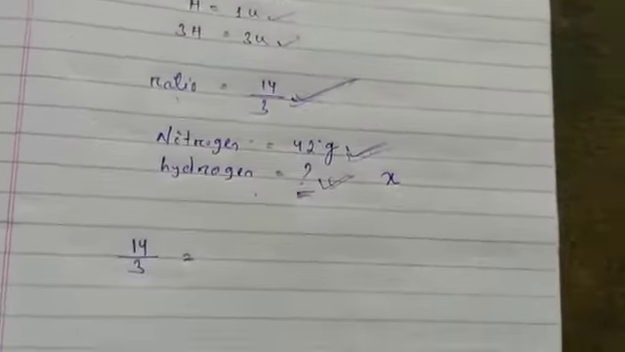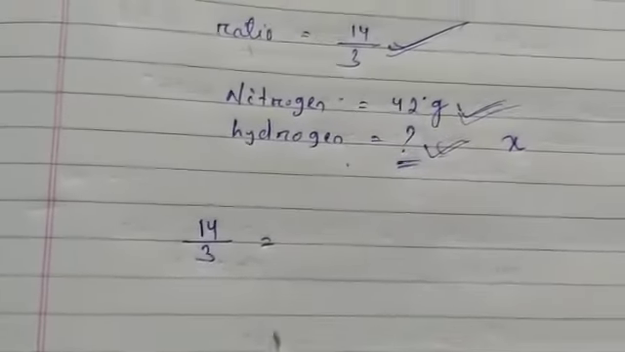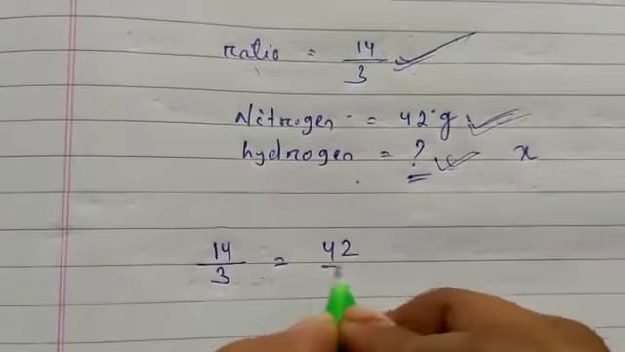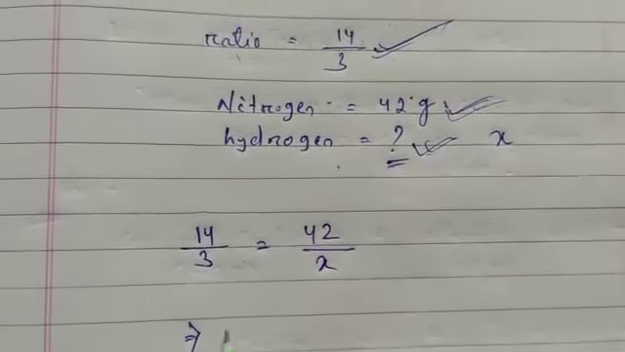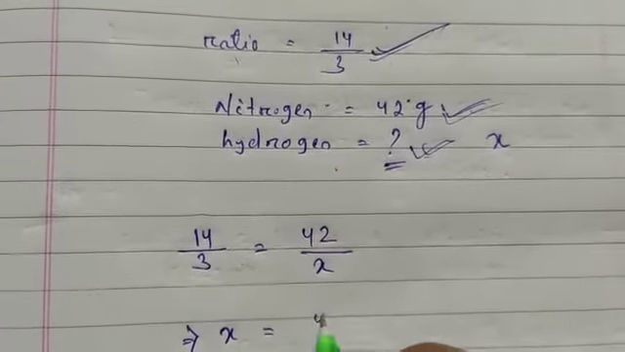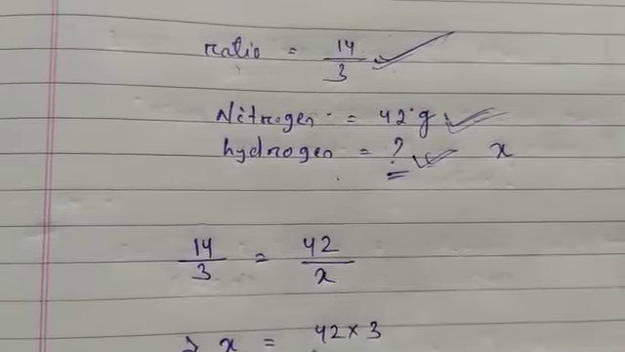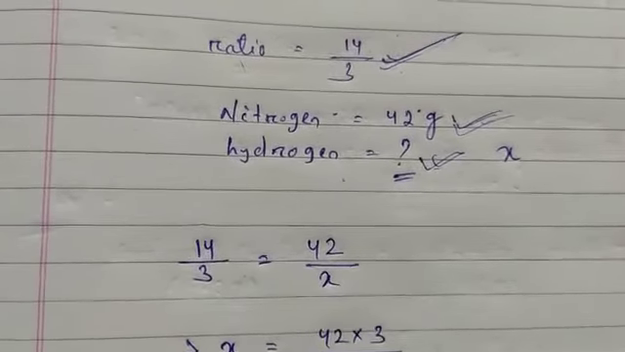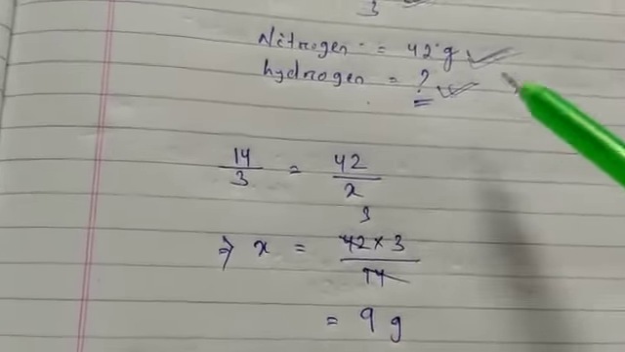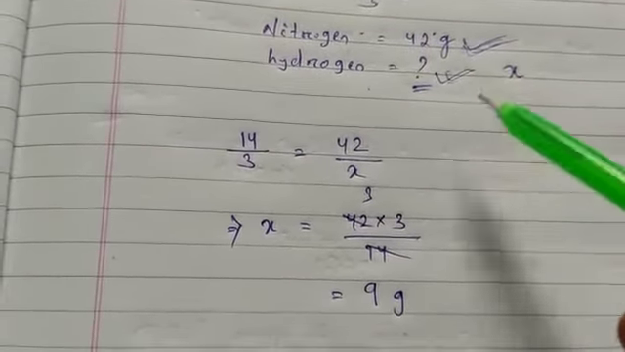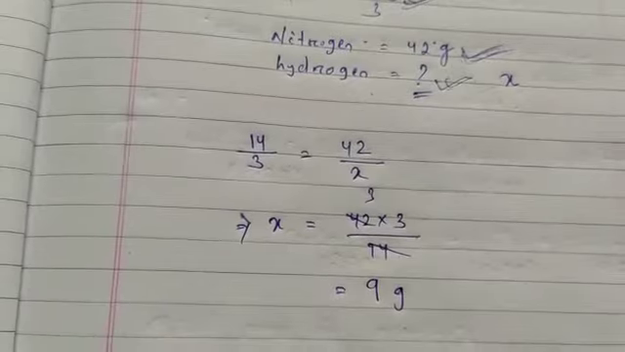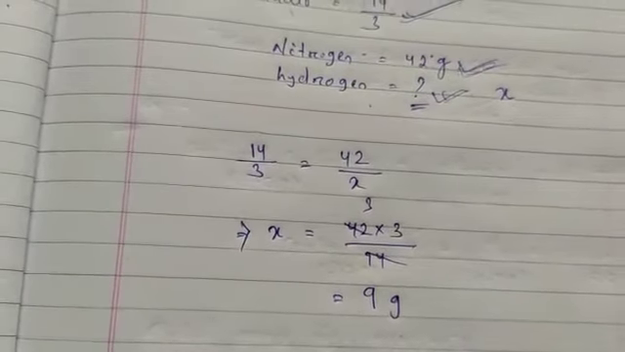So we can use 14/3 equal to 42 by X, where nitrogen is given as 42 and hydrogen we don't have, so we put the value X. Then we can solve it as 42 into 3 by 14, which is 9 grams. So for 42 grams of nitrogen we have to take 9 grams of hydrogen so that ammonia can be formed. So for everything we are getting a fixed proportion.